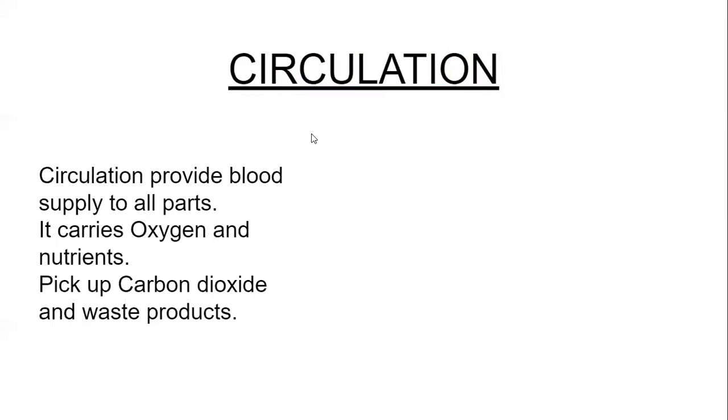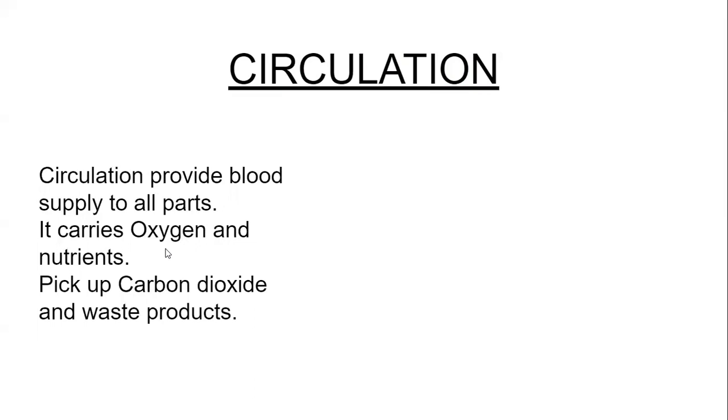Now the next organ is circulation. What is circulation? Let us study. Circulation provides the blood supply to all parts. In our body there are many parts and many organs. These organs all need food, nutrients and oxygen for their working. Who will supply the oxygen and nutrients? That is the blood. So the circulation of the blood supplies oxygen and nutrients to all the parts, and this